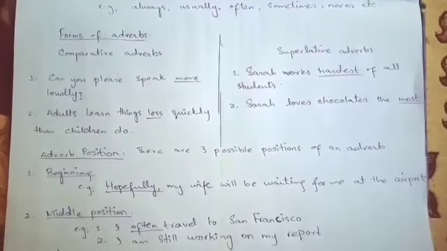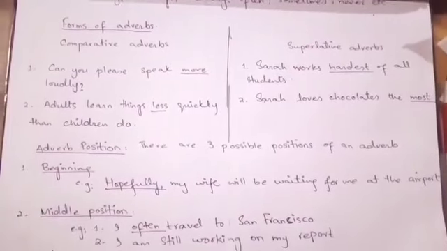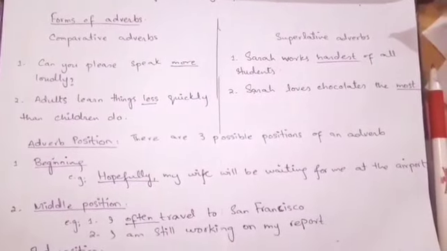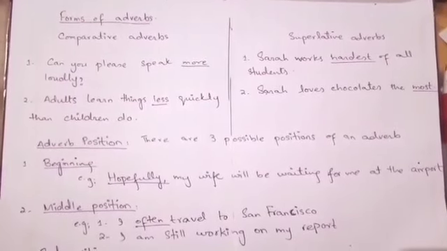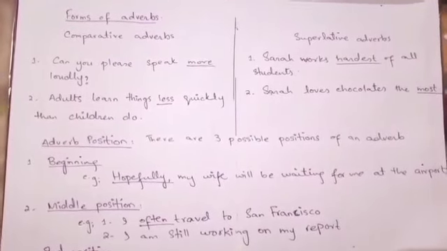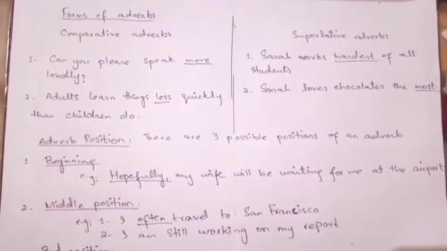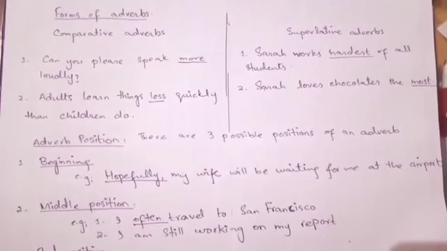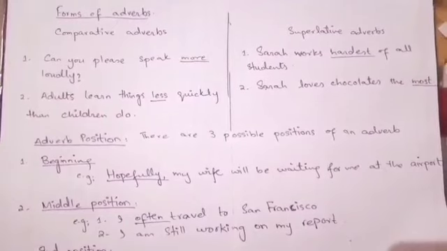So let's start the forms of adverbs. There are two forms of adverbs. Number 1, comparative adverbs, and number 2, superlative adverbs. In comparative adverbs, we usually compare one thing to another thing. We mostly do the comparison between different things or two persons. So this is comparative adverbs. For instance, can you please speak more loudly? Number 2, adults learn things less quickly than children do.